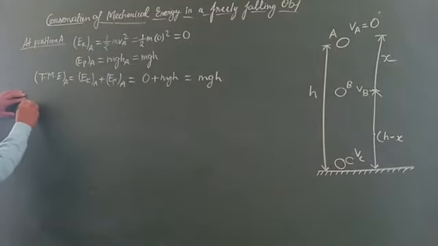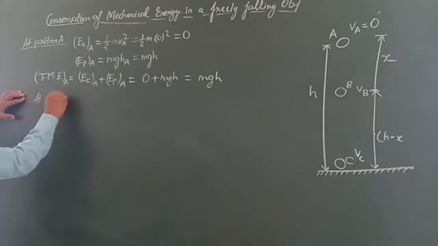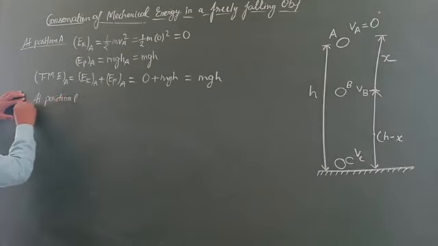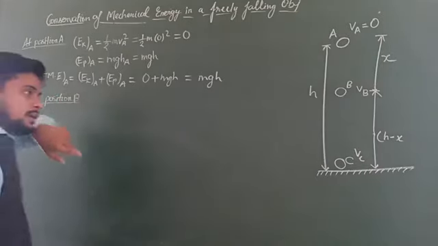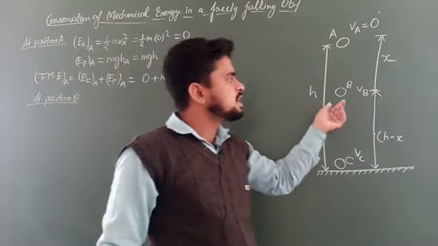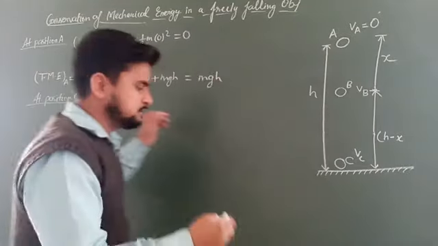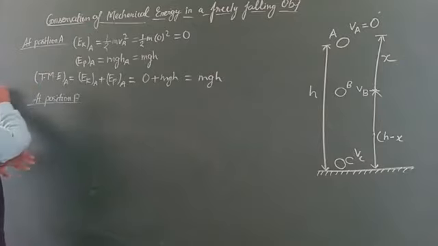At position B, let us say the kinetic energy will be EkB. So what we can write?